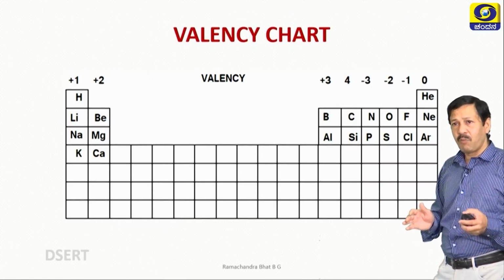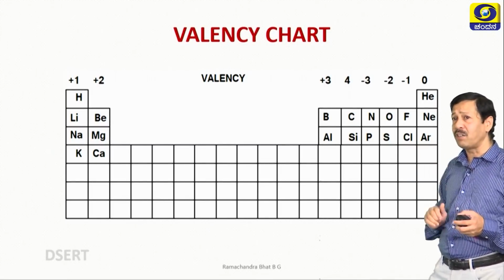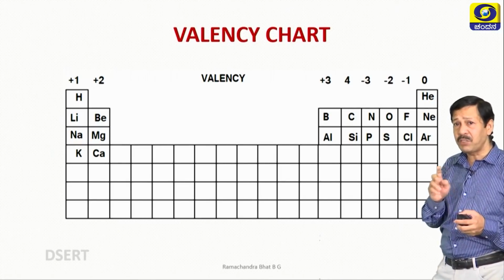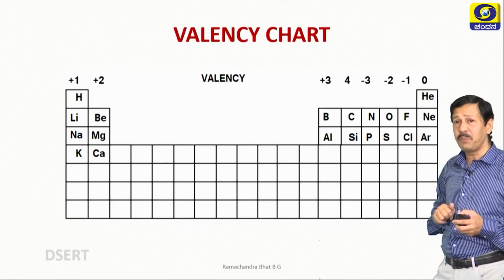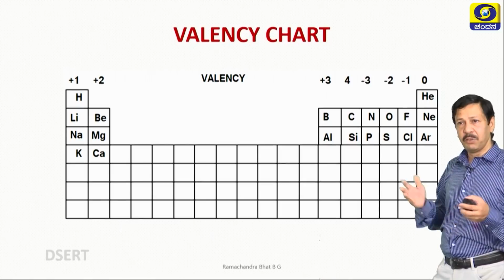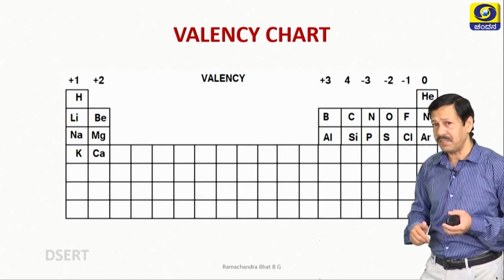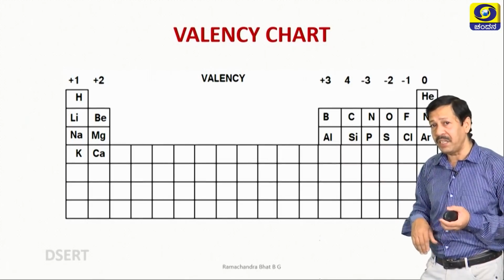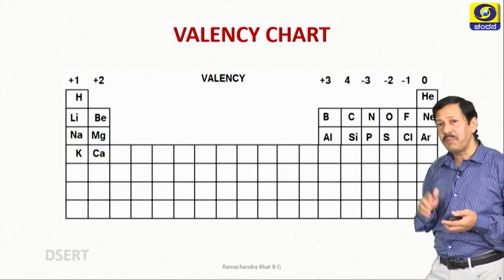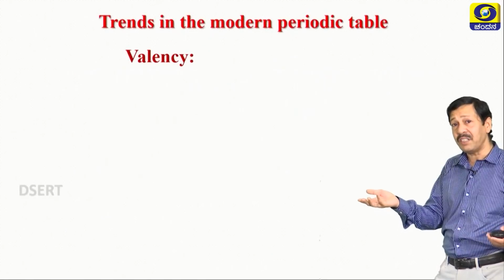For example, one more question. If the group number 17 element, that is, I wrote -1 on the top, let us say chlorine, combines with the +2, that is the second group element magnesium, what is the formula of this compound? You know the valencies, do the crisscross, you studied that last year. So, the formula will be MgCl2. That is the importance of the periodic table. If you understand this, you will score very easily.